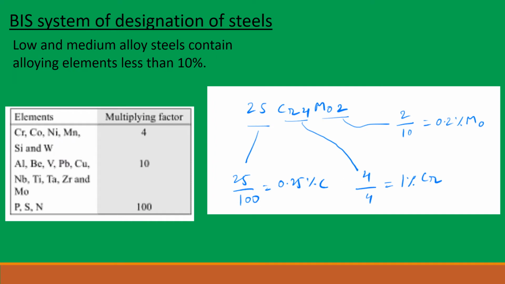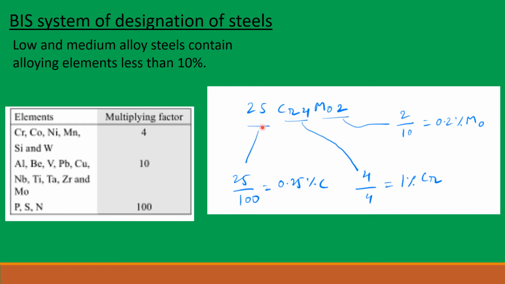The next category of steels are low and medium alloy steels. These steels contain less than 10% of alloying elements. So some of the alloying elements and their multiplication factor in their formula are written here. So let us see an example. 25Cr4MO2.